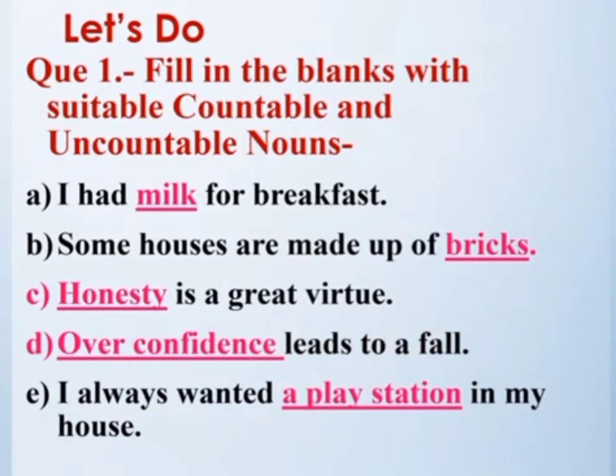D: Dash leads to a fall. Overconfidence. When you're overconfident, yes, I know everything. And what happens in the exam? You forget everything, right? So that means you were overconfident, so it led to a fall, that you couldn't do anything in the exam. So overconfidence leads to a fall. Overconfidence, uncountable noun. E: I always wanted a dash in my house. What you wanted? A PlayStation? So it's a countable noun. And as I had the choice to write any, I had written a PlayStation. I hope you all must have understood this. Let's move to question number 2.